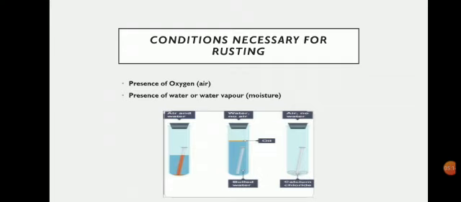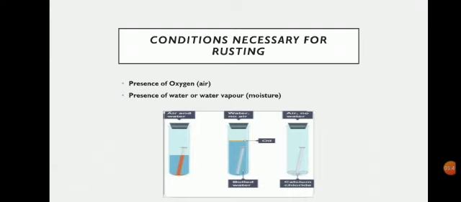Calcium chloride is a compound, or rather an anhydrous agent. Anhydrous agent means what? When we put calcium chloride inside the test tube, what happens? It absorbs all the oxygen present in the air into it. Thus, inside the test tube there is no presence of oxygen, right? So if you keep this, what observations will you find?